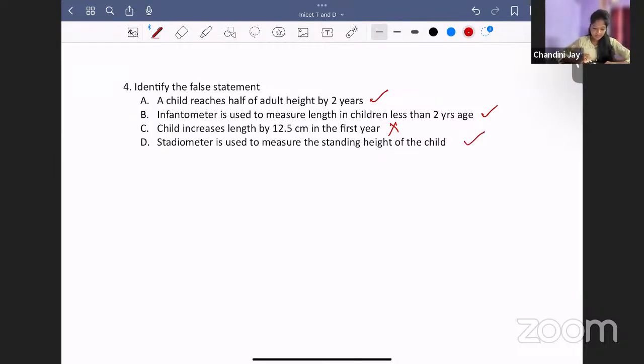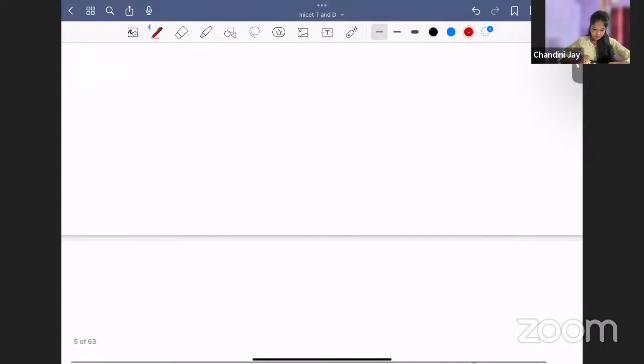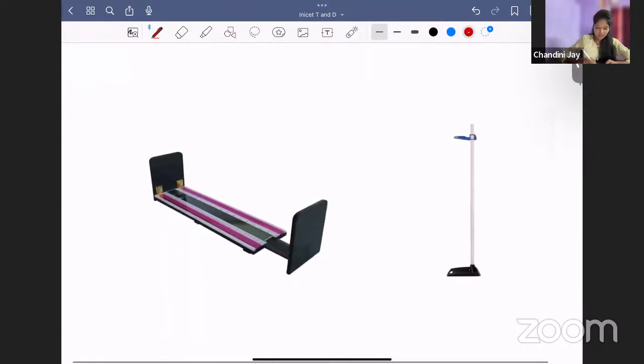Now coming to this height. What are the instruments or equipment that you need to measure height? We all know these two things, right? The first one is called the infantometer.